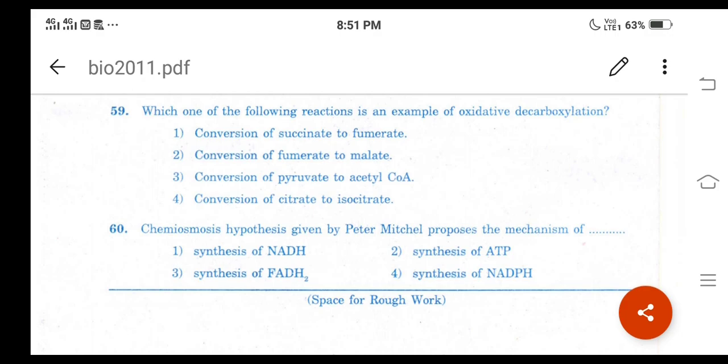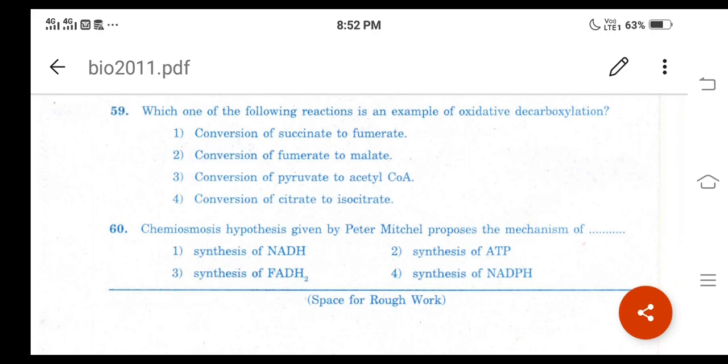And that pyruvate undergoes oxidative decarboxylation by a complex set of reactions, catalyzed by the enzyme pyruvic dehydrogenase, right? This particular step, the conversion of pyruvate to acetyl coenzyme A, is an example of oxidative decarboxylation, right? And you can refer to the chapter Respiration in Plants, page number 231, right?